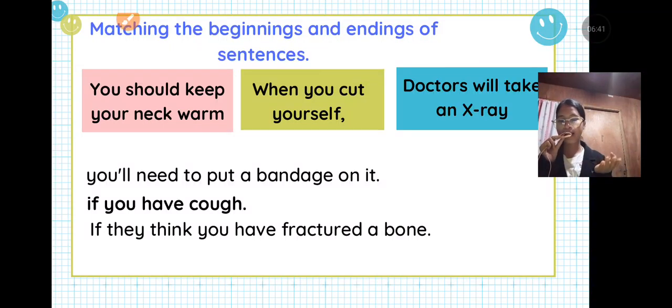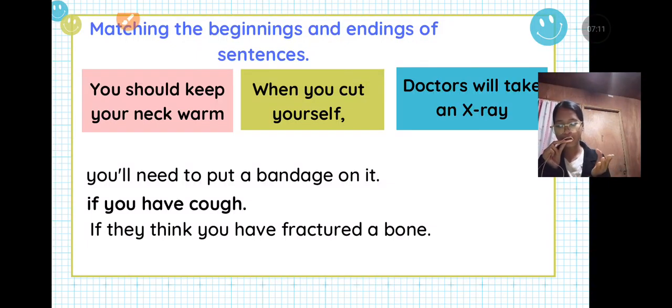When we experience that, what are you going to do? Will you put a bandage on it, or do you think you have a fractured bone? Of course, we need to put the bandage on the wound and prevent bacteria from coming in because it is open.